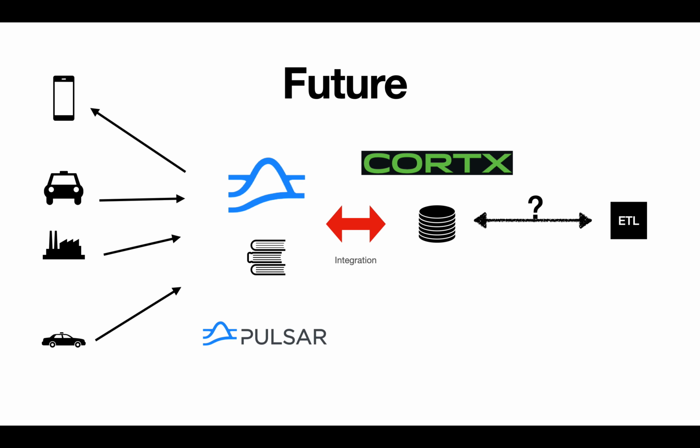What is the future of this integration? Hopefully with an ETL. Currently we are able to stream data into Pulsar and then store it into a very cheap storage. Let's say this is what we were able to achieve, and do it for all the data ever existing.